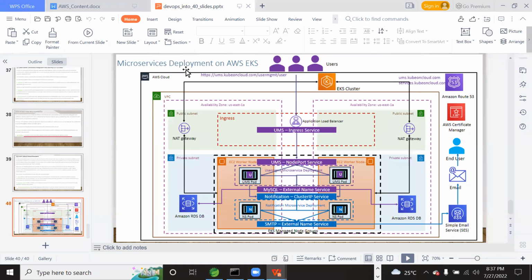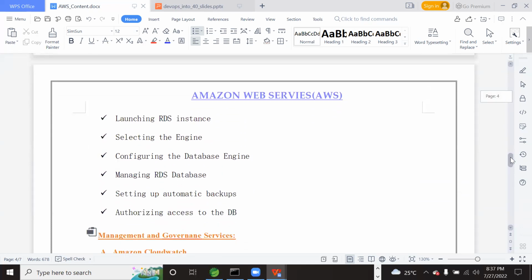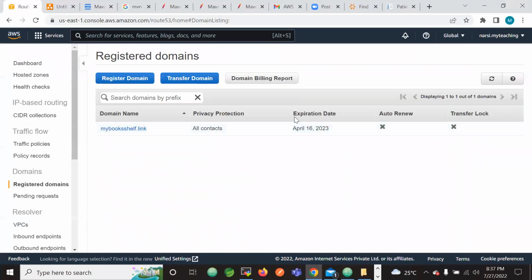We can use MySQL if you want, or any database we can set up. Even MongoDB, or DynamoDB, the AWS database, we can set up. So based on the requirement, we can set up the database as a service inside AWS.